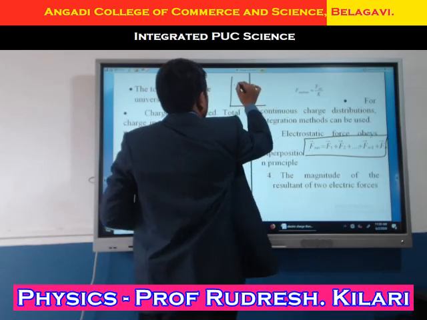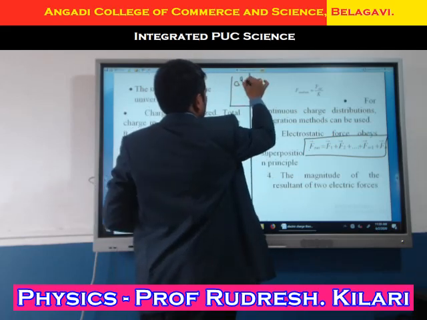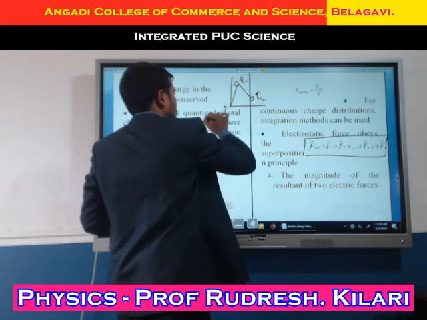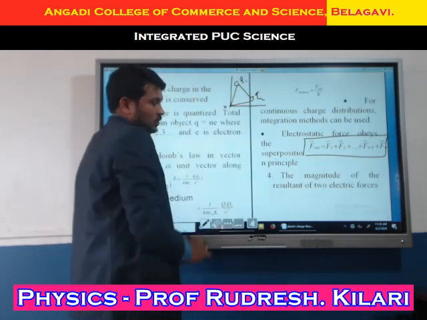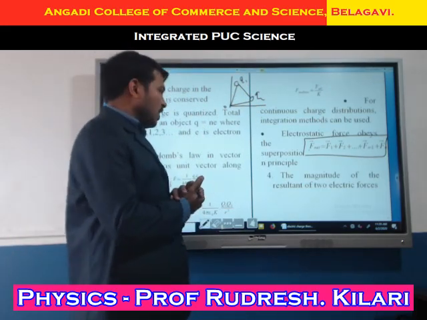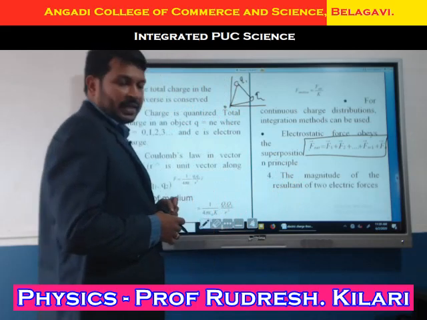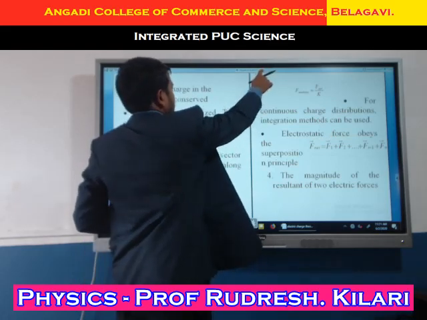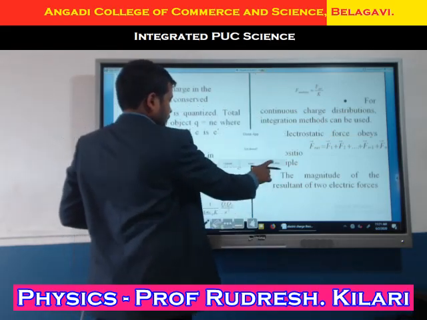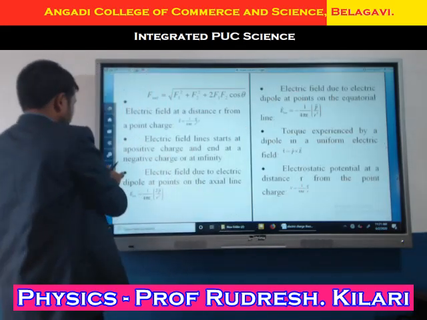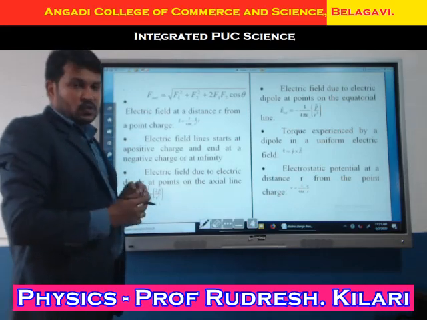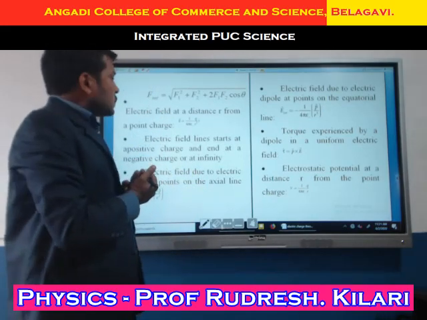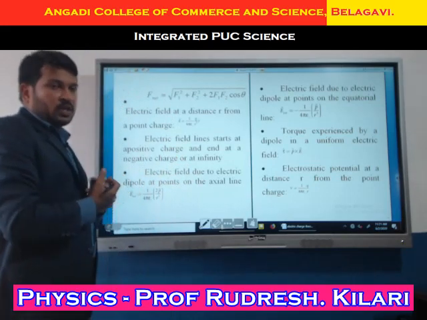In vector notation, one charge is placed here, Q1, and another charge Q2, separated by a distance from the origin O. Then we need to write the magnitude of the resultant of the two electric forces that these two charges experience. Using the parallelogram law of vectors, F net equals root of F1 square plus F2 square plus 2 F1 F2 cos theta.